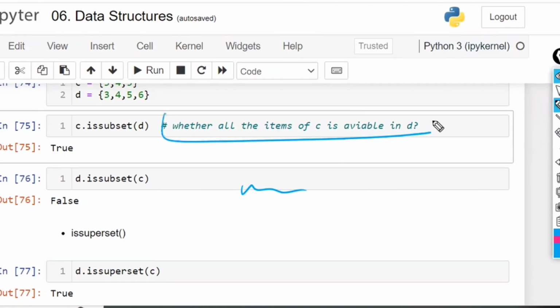You have to write my explanation part, not the code. Don't write the code in the notes. Code is already available in the PPT. My explanation is not available in the notes, so write my explanation in your notes. What I am going to share is code only. Is that clear, guys?